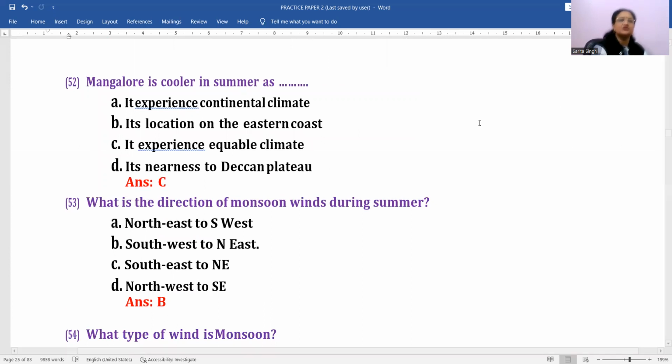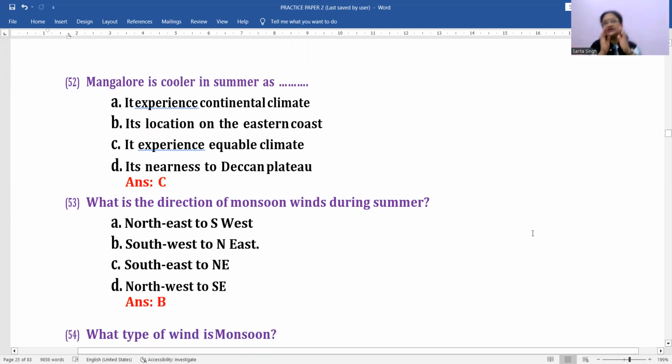ठीक है. Mangalore is cooler in summer. As summers में high temperature होना चाहिए, but Mangalore, because it is lying in the coastal area, so it is under the influence of land and sea breeze. Okay, so it is not so hot. Okay. Then what is the direction of monsoon winds during summer season? Summer season में इनका direction क्या होता है? इनका direction होता है, yes, southwest to northeast.